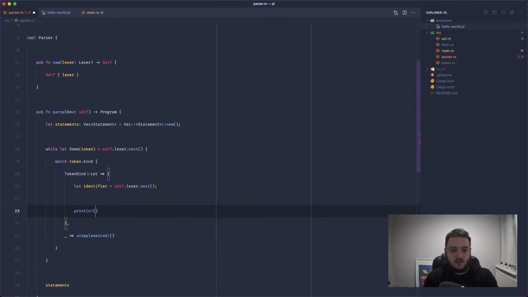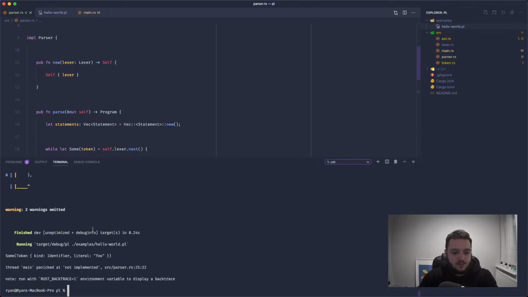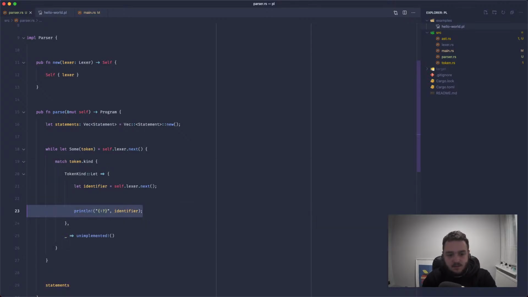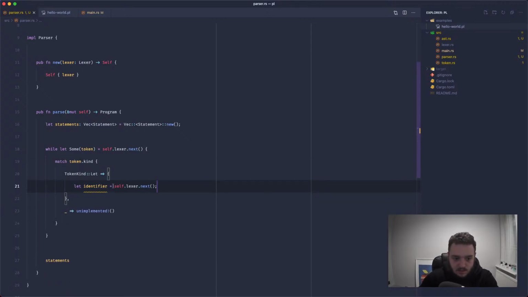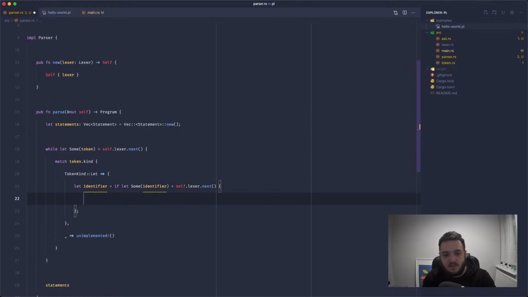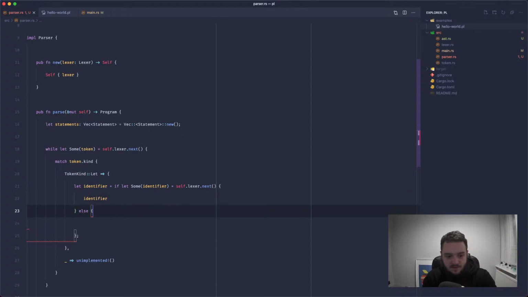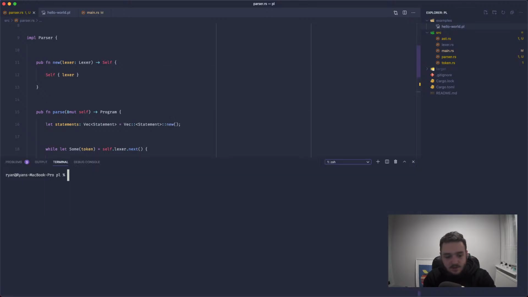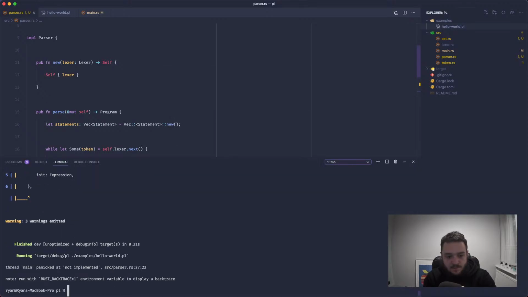And if we println on identifier, we should see a token identifier, some token identifier, because self.lexer.next can return None. So instead we'll say if let Some(identifier) equals self.lexer.next, we will just return identifier. Otherwise we're going to panic and we're going to say we expected an identifier. We've not got any line information or anything like that yet. It's very rough.